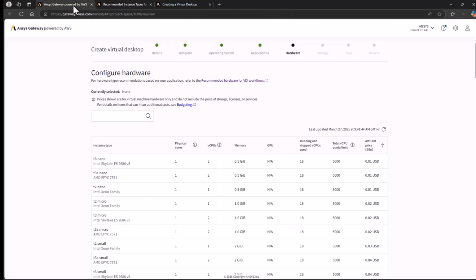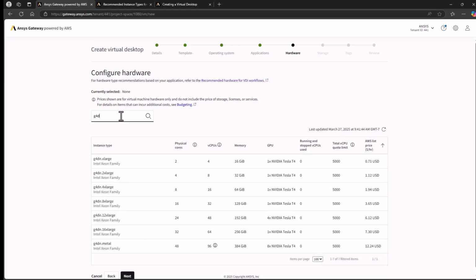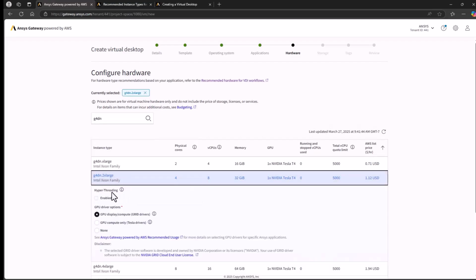It is possible that your desired instance type is not available in the selected availability zone, or that you have insufficient quota. Typing in the search bar filters out most instances, leaving several sizes of the same family. Select one that fits your needs for CPU, RAM, and cost. If the options are available, verify that hyperthreading is disabled and the grid drivers are selected.